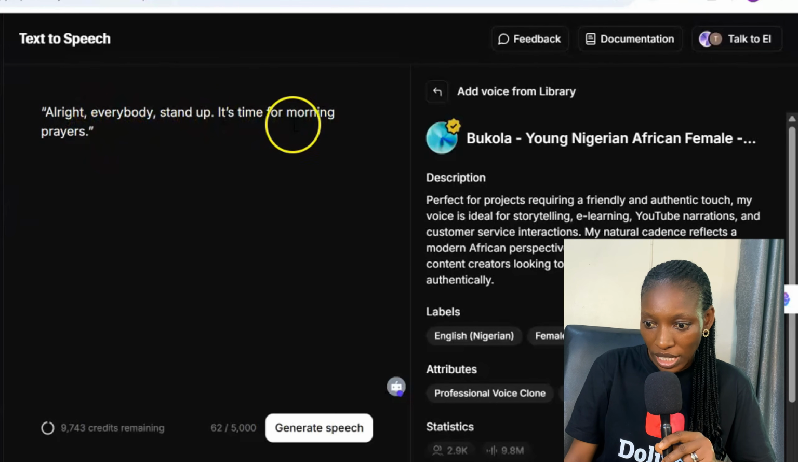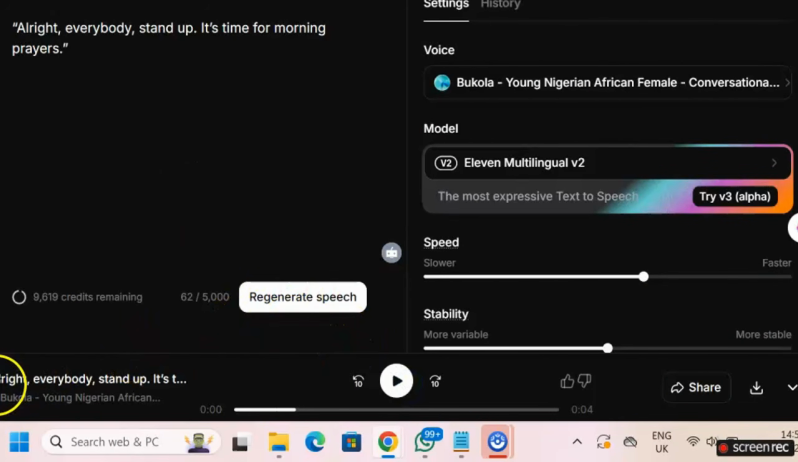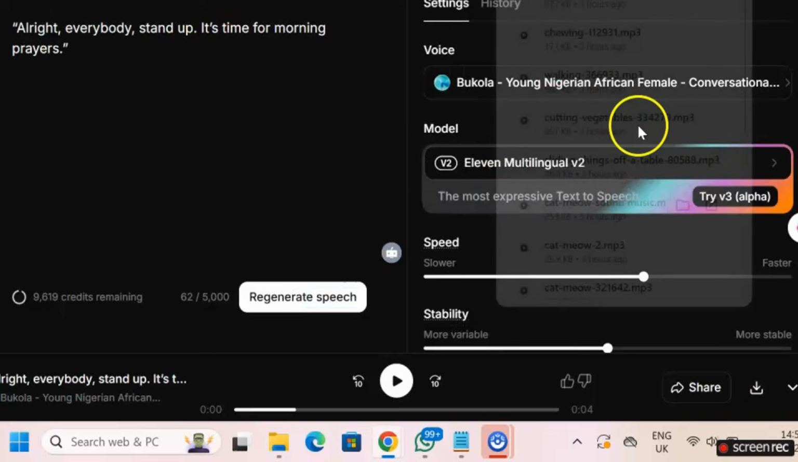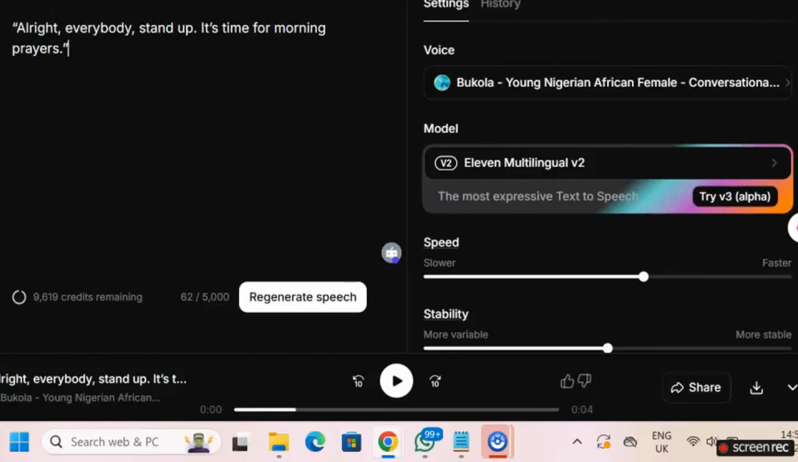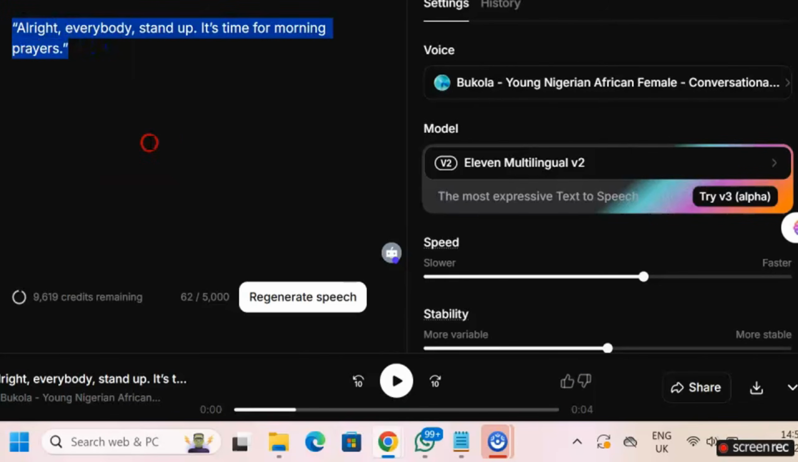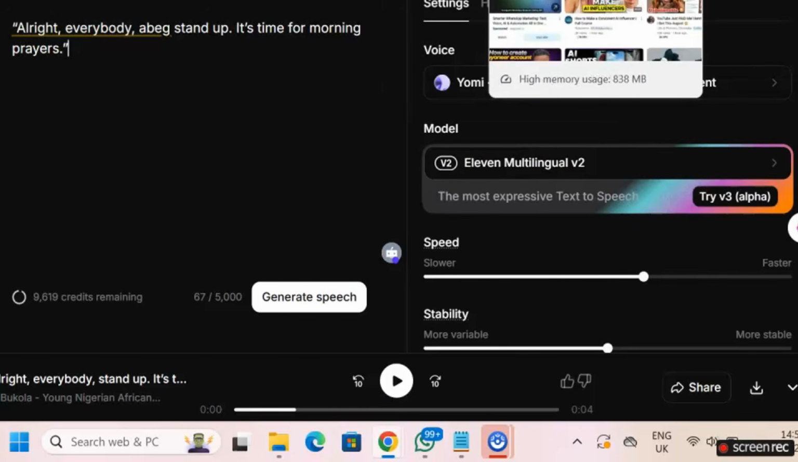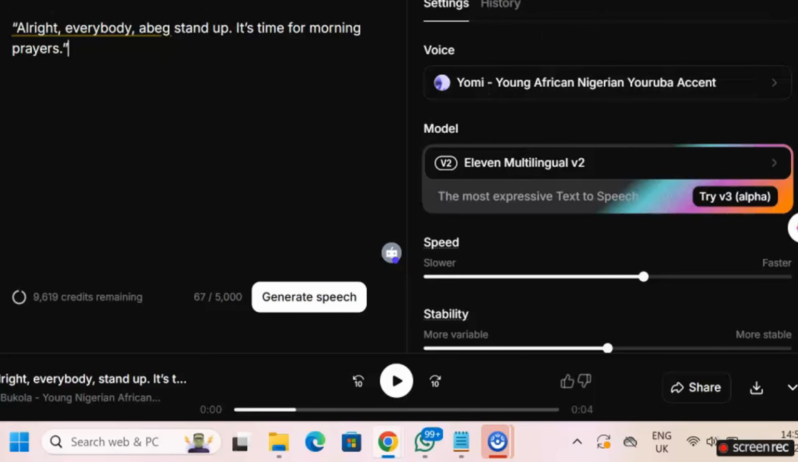After doing that, I clicked on generate speech, and then I needed to wait a few seconds, and it generated that for us. Just go ahead and save your voiceover. So this is for the mom. I'm going to save this for the mom. I'm also going to repeat the same for the other shot. I'll just pick the script that ChatGPT gave. On pasting it right here, I'll choose the voice I want for the girl. I used another voice for the girl, and that is how I generated the voices for the other characters.